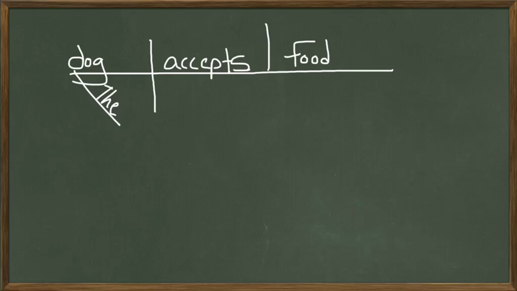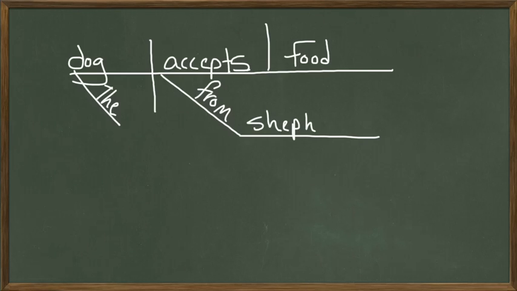And where is he getting the food from? He's getting it from the shepherd. Since that's answering the question where, it is an adverb, and adverbs will usually, not always, usually go underneath the verb. So the dog accepts food from, the preposition goes on the slanted line, from whom, the shepherd, or the master. I think my marker's dying. He accepts food from the shepherd or from the master. And then that's it. That's the sentence. So the dog accepts food from the shepherd or from the master.